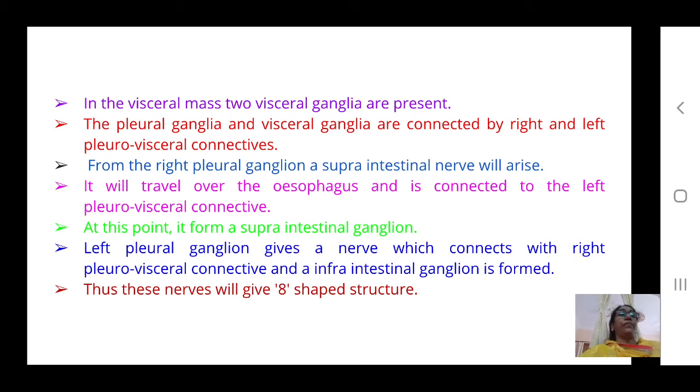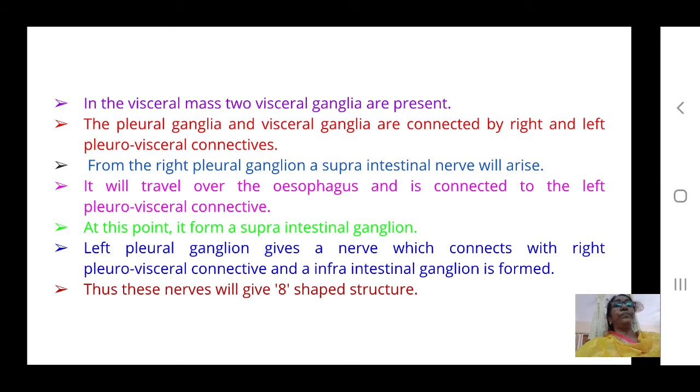So the visceral ganglia are present in the visceral mass, and they are connected to the pleural ganglia with the help of two pleurovisceral connectives, one on the right side and the other on the left side. And from the right pleural ganglion, a supraintestinal nerve will arise. The pleural ganglia are a pair, and they are connected to the cerebral ganglia.